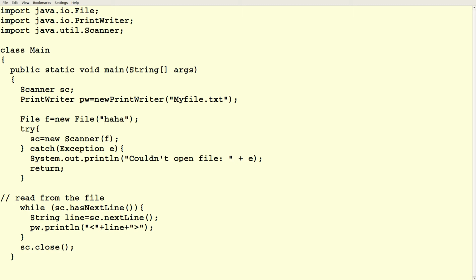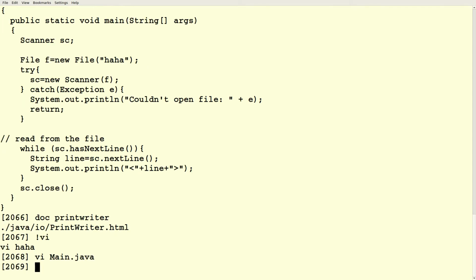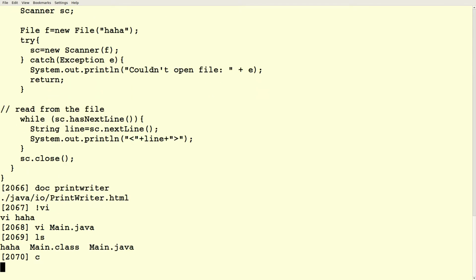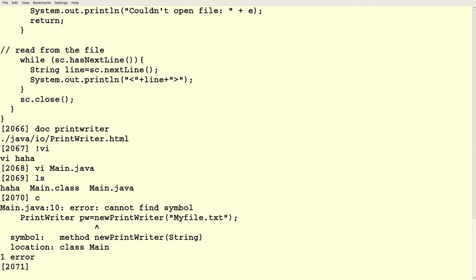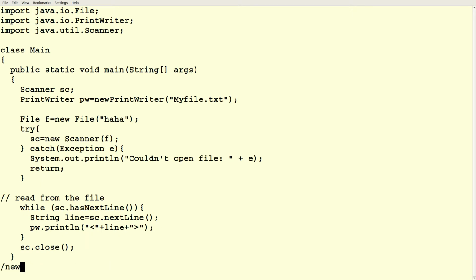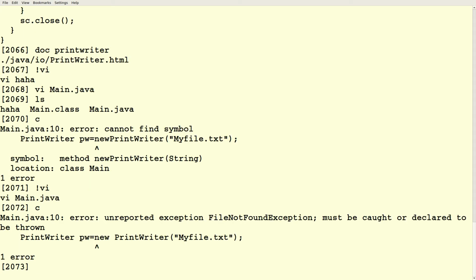And so this should open the file haha and read in the input and then copy it into a file called myfile.txt, which doesn't exist right now. And again, this has got to go in a try-catch block.